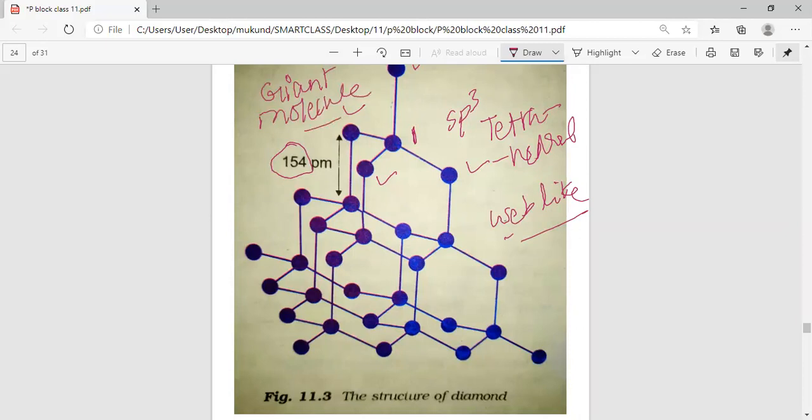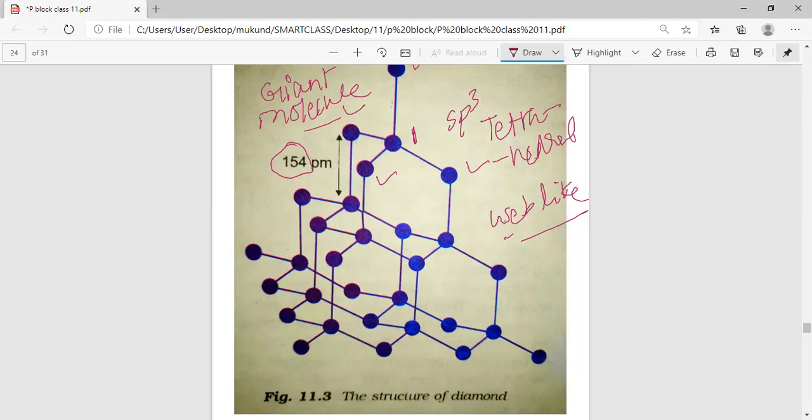You don't know the number of carbons present in this. It is the hardest substance in the world. No other substance is as hard as diamond. That is why diamond is used as an abrasive. It is used in cutting tools, especially to cut glass, and only diamond can cut diamond.